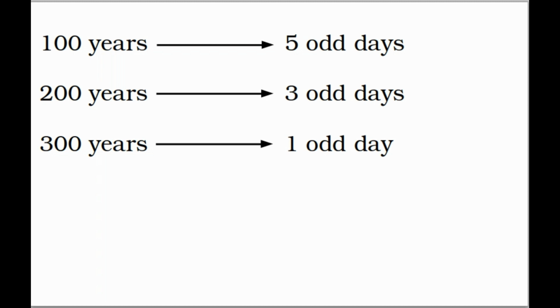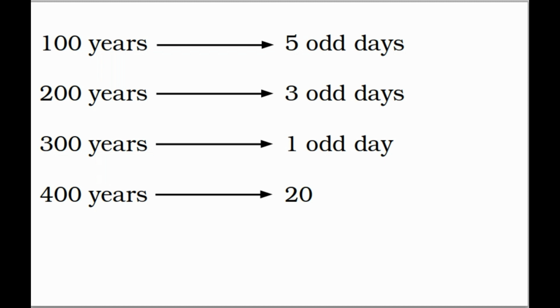How many odd days do we have among 400 years? 100 4 times 400. So 5 4 times 20. And along with the 20, if you look at the year 400, previously the 100th year is a century year and it's not a leap year. The 200th year is a century year and it's not a leap year.